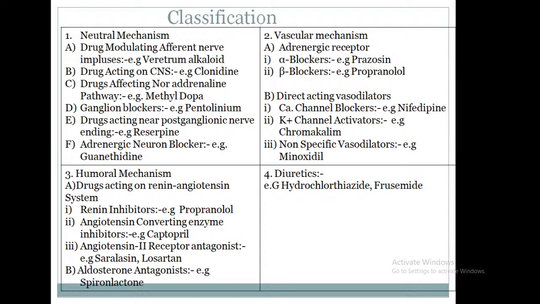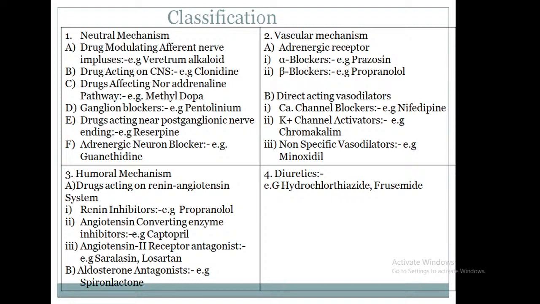Second class under the antihypertensive drugs: vascular mechanism. It is divided again into two major classes: adrenergic receptor and direct acting vasodilators. In the adrenergic receptor there are alpha blockers and beta blockers. Alpha blocker, example, prazosin, and beta blocker, example, propranolol.